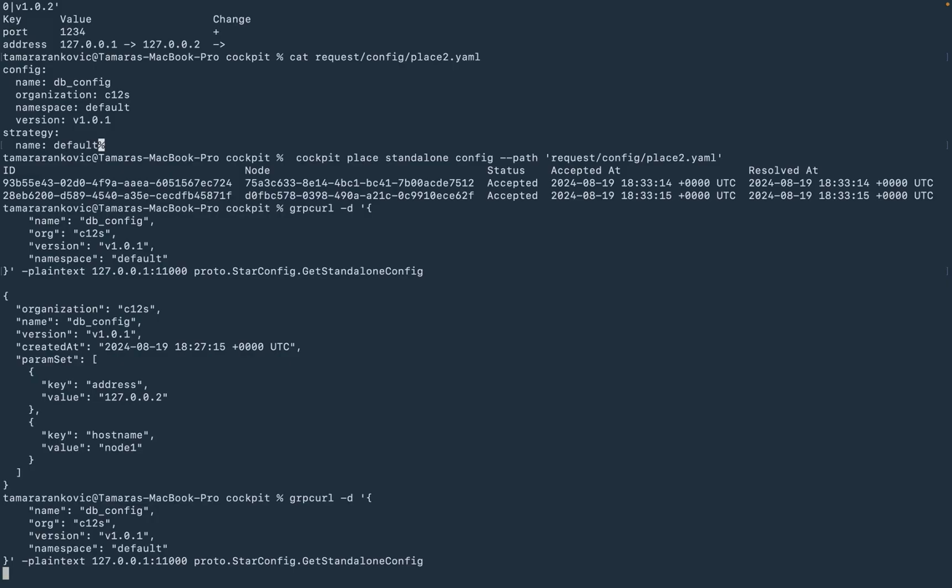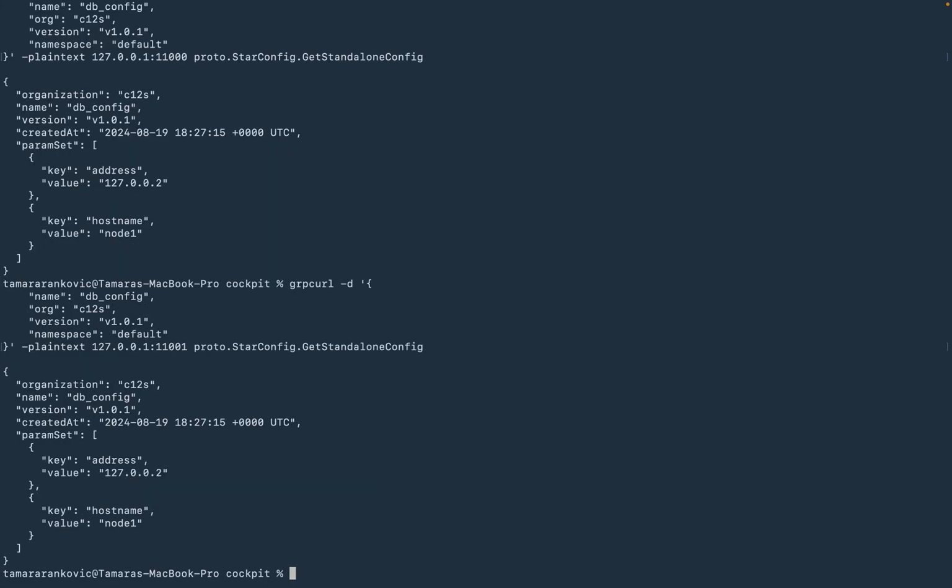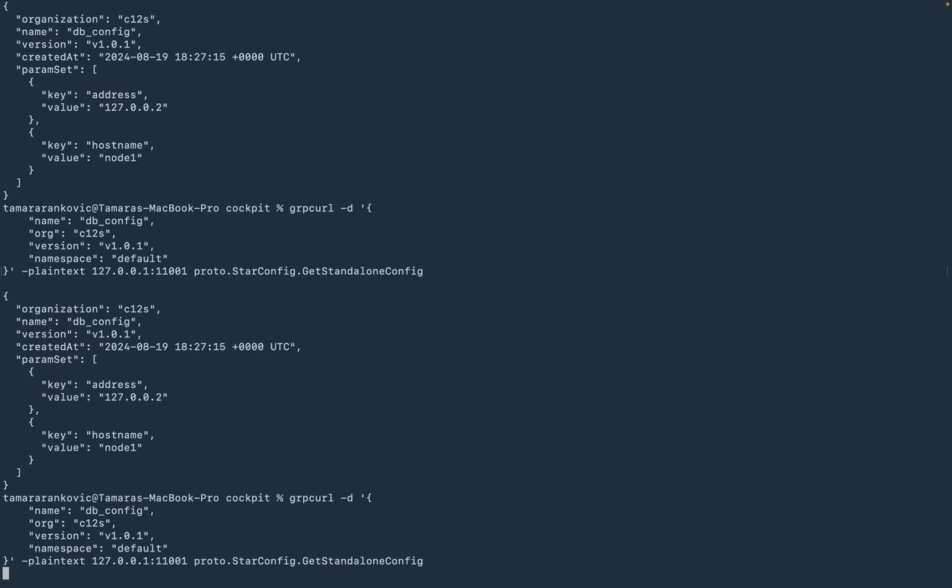With this command, we can see that our configuration is delivered to the nodes inside the swarm. And as we can see, in both of our nodes inside the swarm, this configuration is delivered properly.